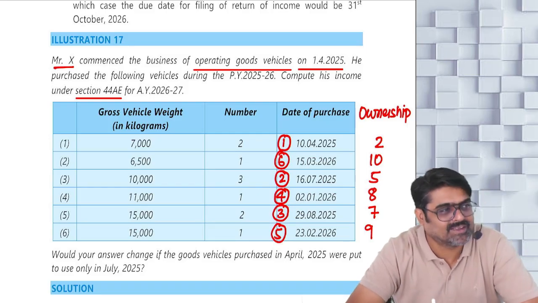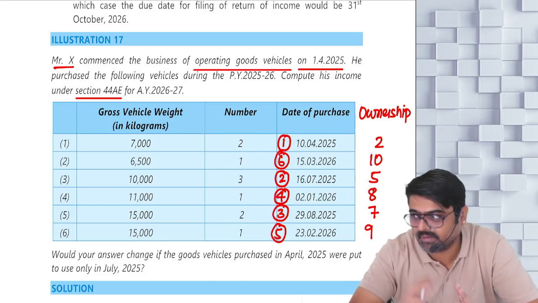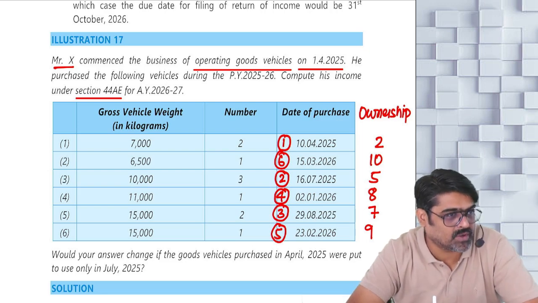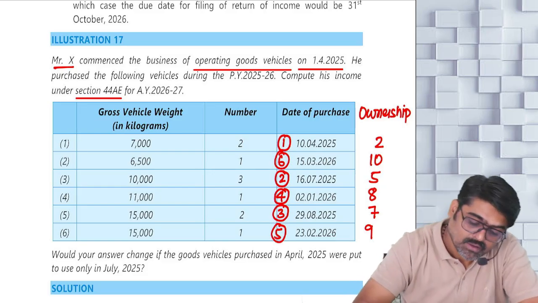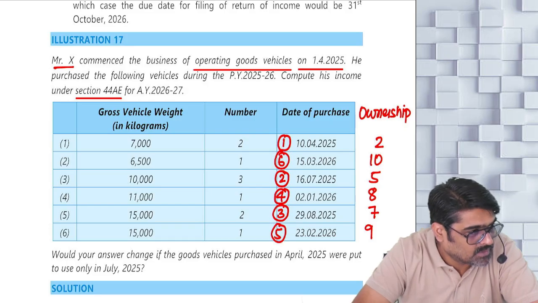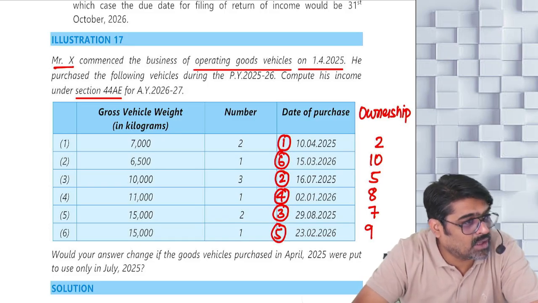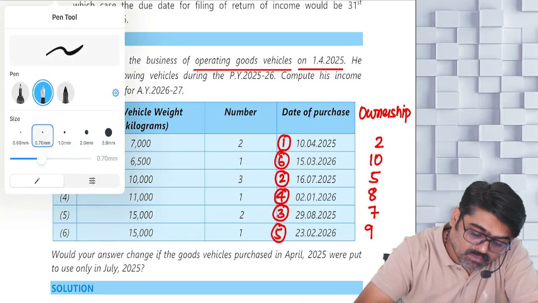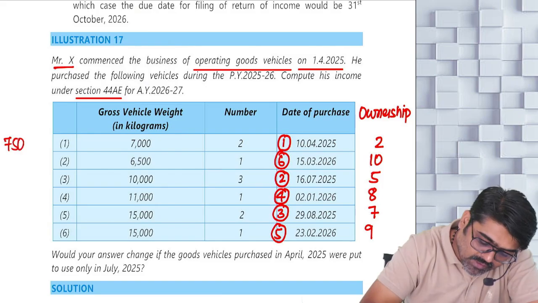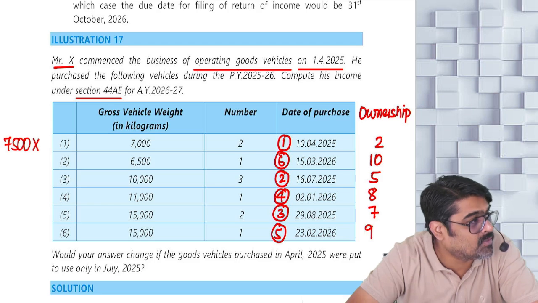But here, since the number of vehicles is 10 or less throughout the year, for every vehicle you are going to show a minimum income as per 44A. For these 2 vehicles, gross vehicle weight is 7,000, meaning a normal vehicle, not a heavy goods vehicle. So for a normal vehicle, you take 7,500 per month, for the number of months of ownership.